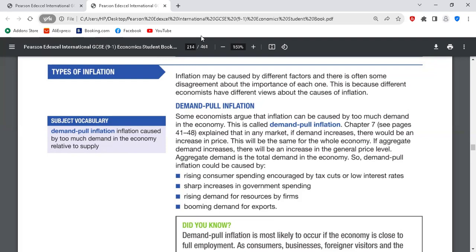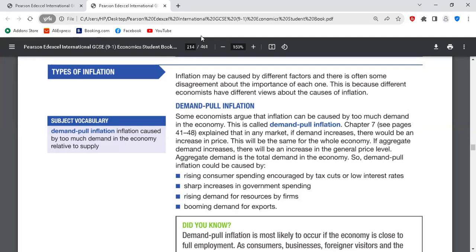Clear. The second one, sharp increase in government spending. Government spending represents subsidy, which means prices become cheaper. The price of goods and services becomes cheaper as a result. And remember the law of demand: the lower the price, the higher the quantity demanded, right? Yes. So due to government spending, prices become cheaper, and demand within the economy would rise. Aggregate demand will increase. As a result, demand pull inflation will occur. It will lead to excess demand in the economy.